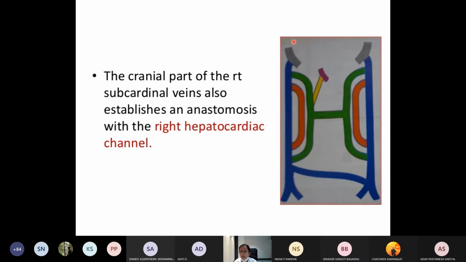So now we have come across the anterior cardinal veins. These are the posterior cardinal veins. These are the subcardinal veins.